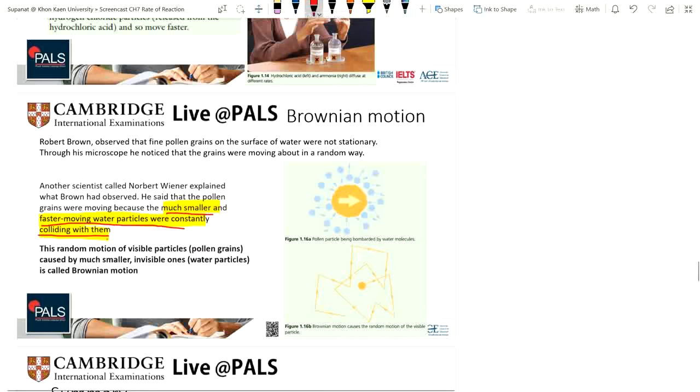So this random motion of the visible particle, the pollen grains, is caused by the much smaller invisible ones, that is, the water particles. We call this the Brownian motion.